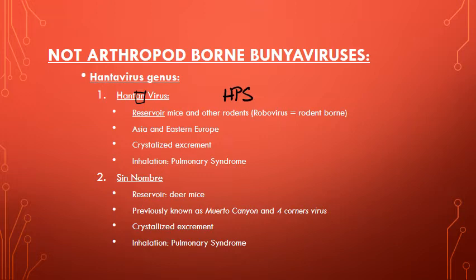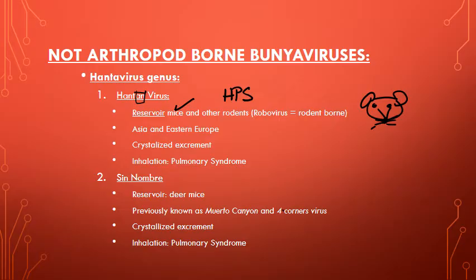So this one is actually found in deer mice. Deer mice is a specific species of mice that are basically known for being incredibly agile. So they're just a certain variety of mice that we typically find in the Western US, and it is their droppings is how we actually acquire the disease. This one is actually referred to as an emerging viral disease. Thankfully, it's still relatively rare here.